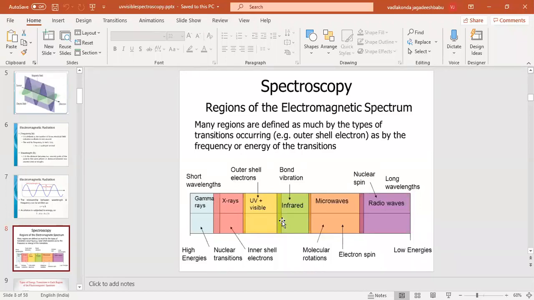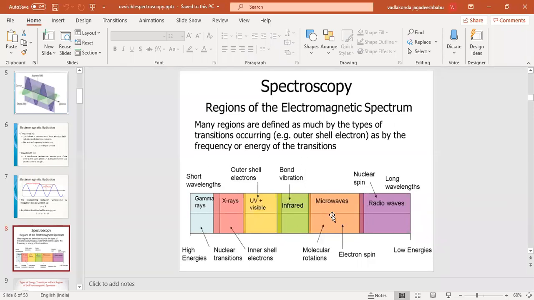And based on the energy, for example, if gamma rays interact with the matter, then the transitions will occur at the nuclear level. And if X-rays interact with the matter, the interactions will go up to the inner shell electrons also. And if UV visible light interacts with the matter, then only outer shell electrons are going to be influenced. And if IR radiation interacts with the matter, then only bond vibrations will occur.